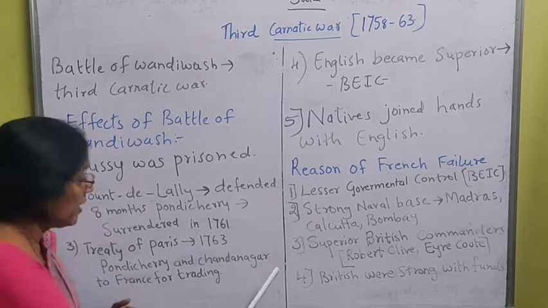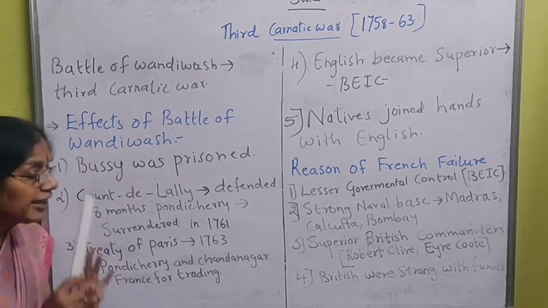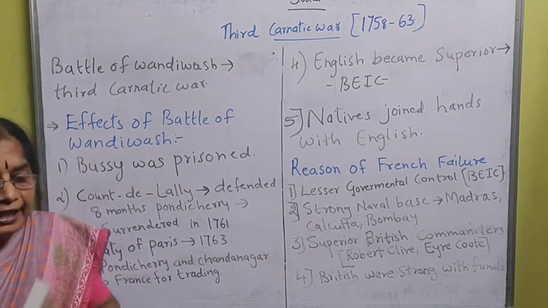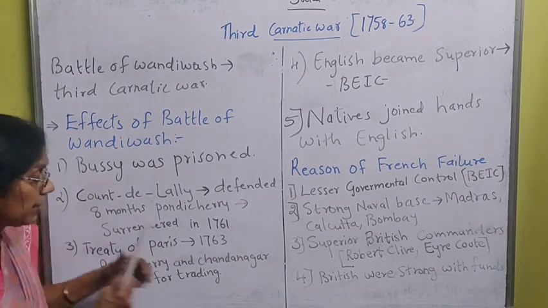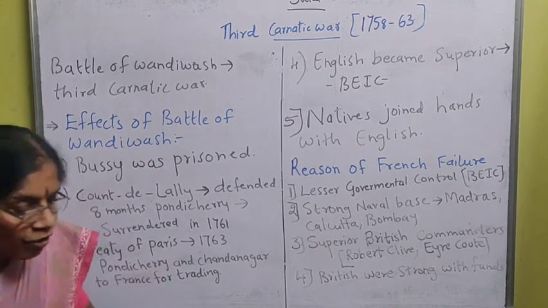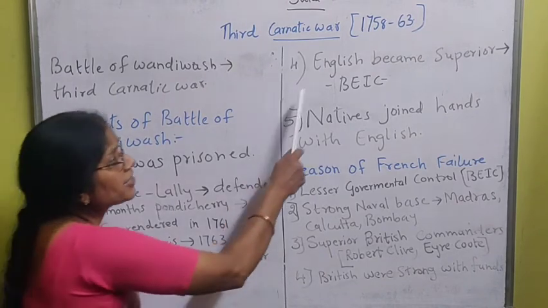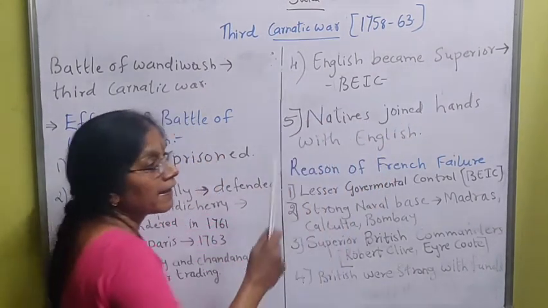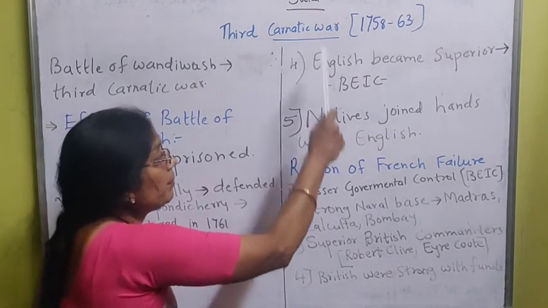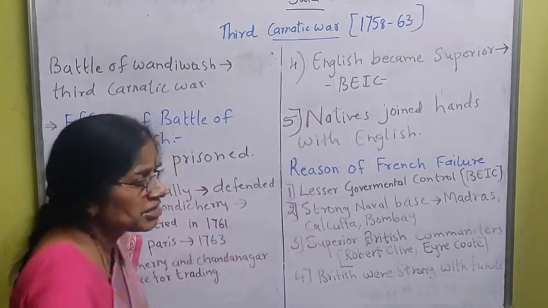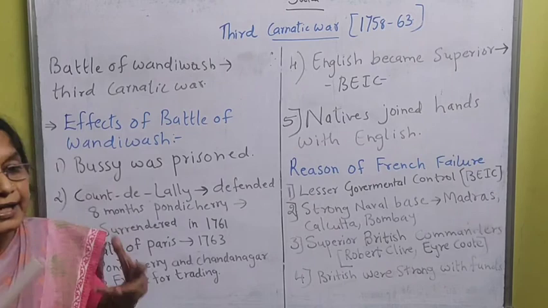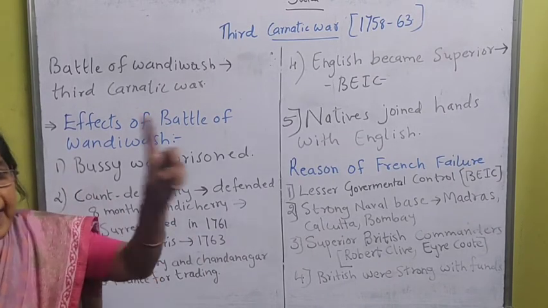After that, what happened when the French limited themselves to trading? They were not able to wage wars for supremacy. So the English became superior, and the British East India Company started to develop like anything, because there were no rivals.